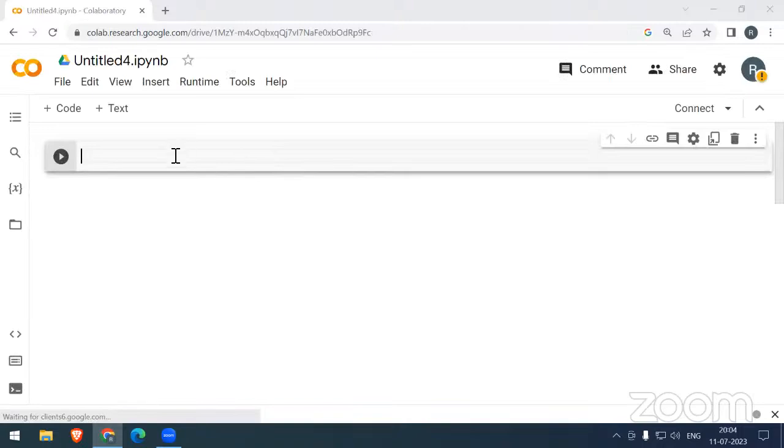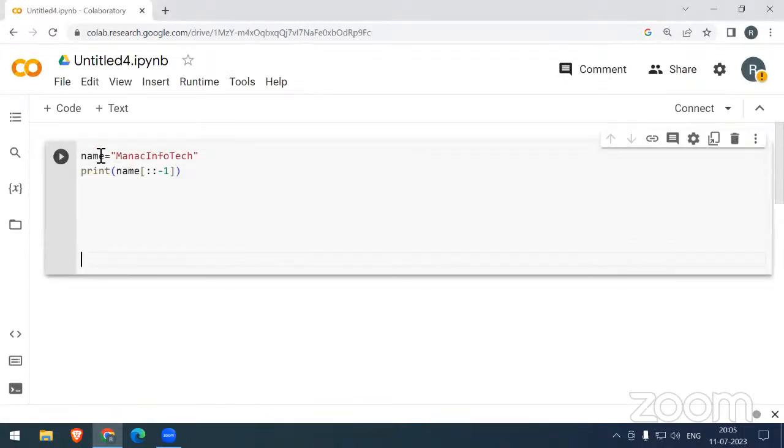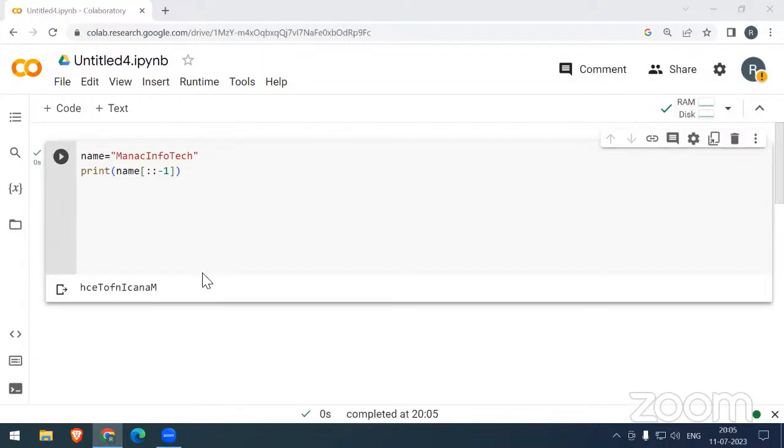New notebook you have to create. So just type here and just run this. That's it. Automatically you will get the output here, very fast. You don't need to worry about that. First time it will take time, from the next onwards it will be very fast, because it is connected.